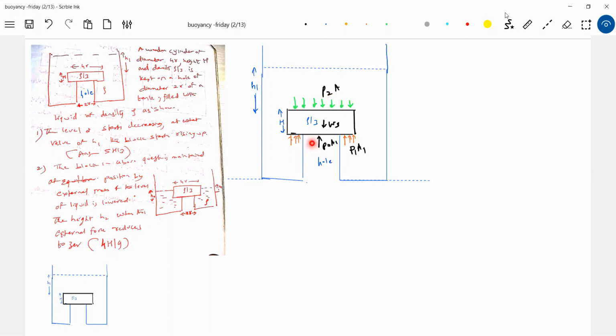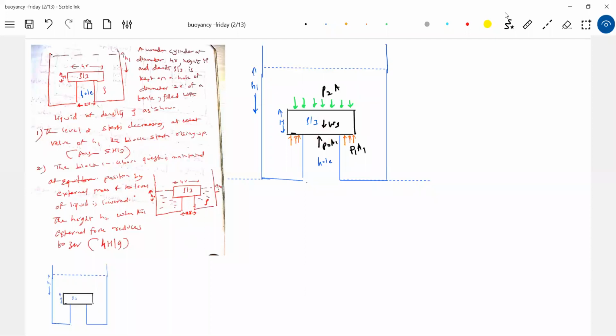Sir, why are you not talking about buoyancy? Why are we not talking about buoyancy? What is the problem? In this region, there's no liquid. So I'm just going back to the hydrostatic force, the resultant force. You see that in this region, there's no liquid. So rather than going for the buoyancy formula, I'm just taking that the liquid present in this region will exert force, the liquid present on top will exert force, and here it is air, it will exert a force. Under the action of all this in equilibrium, there is a minimum value of H1.